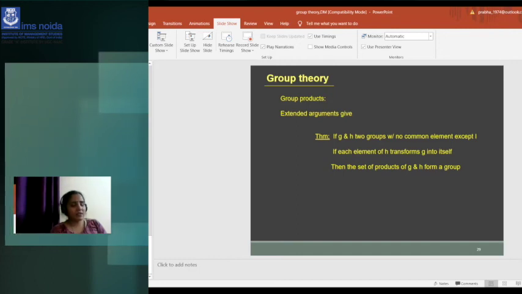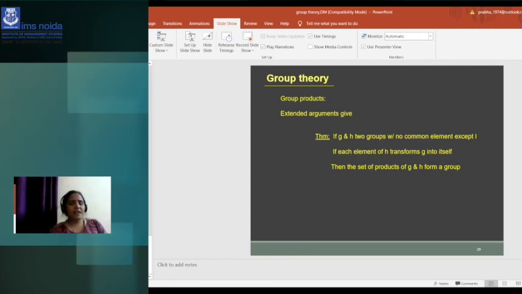So that's why you're getting the same result when you are multiplying 1 with the elements of G. So 1 is known as the multiplicative identity in a group. Then a plus minus a, you are getting 0. So minus a will be the additive inverse of a. 1 by a is the multiplicative inverse of a.